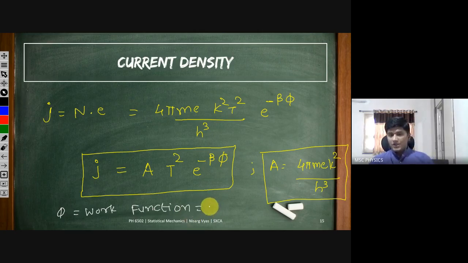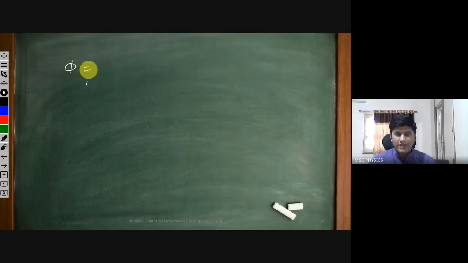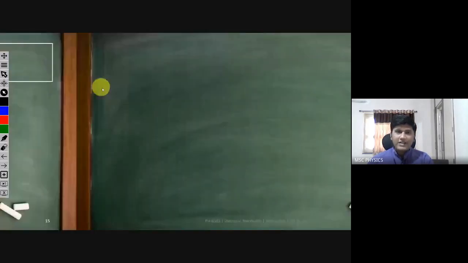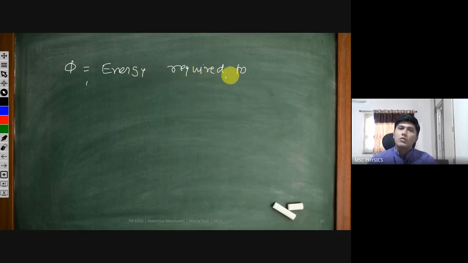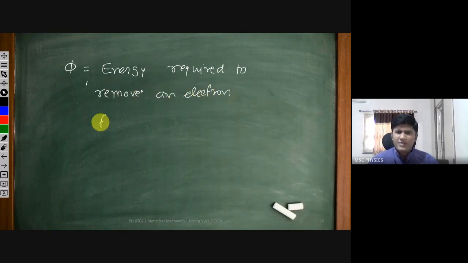Phi is nothing but W minus epsilon f. And if I want to write what the work function is properly in words, then W minus epsilon f means the energy required to remove an electron from the Fermi surface, the Fermi energy level.